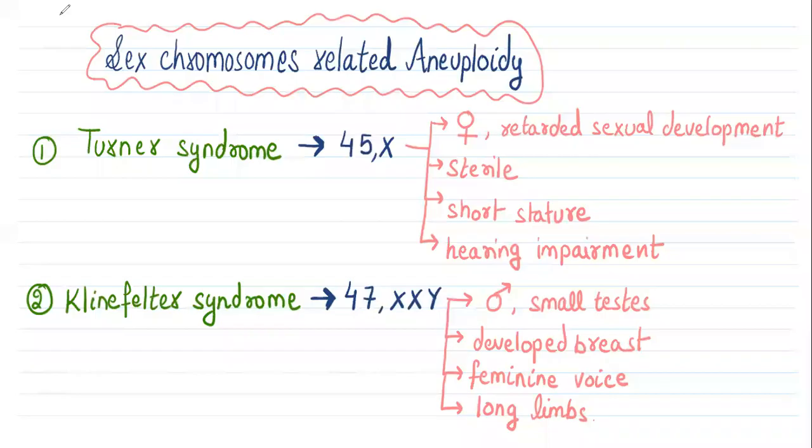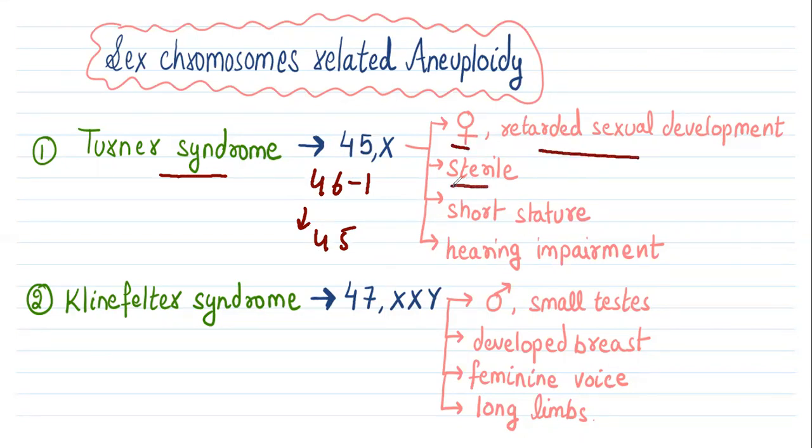Coming to the next topic, sex chromosome related aneuploidy. In this, two disorders are important. One is Turner syndrome. In this, one X chromosome is deleted from the set, which leads to 46 minus 1, and the total chromosome number is 45. This type of individual is female. She'll have retarded sexual development. She is sterile, of short stature, and will have hearing impairment.